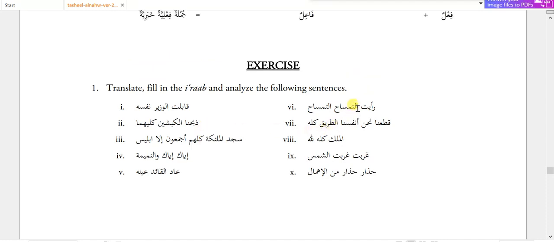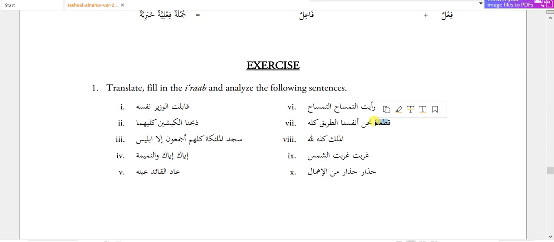Ra'aytu, I saw, at-tamsaha, or timsaha. This word is totally new for me, so you can look for the meaning of this word in the dictionary, and if you cannot find it, simply ask me. I have not solved the exercise before making this video, so I am solving all these exercises in front of you for the first time. So I do not know the meaning of this timsa or tamsa. Simply look into the dictionary, and if you cannot, then ask me. After the class I will search and let you know.